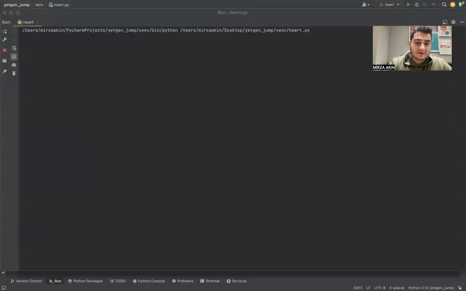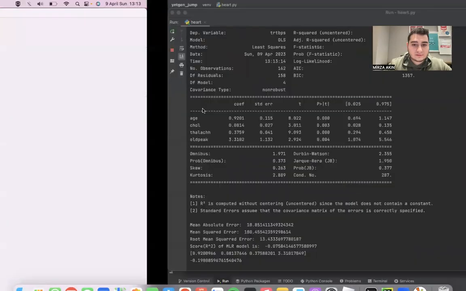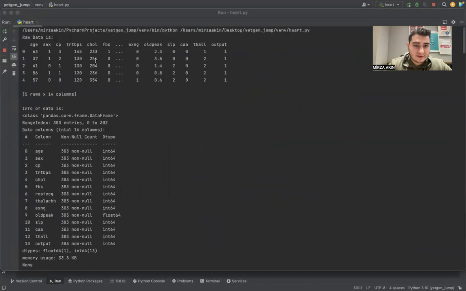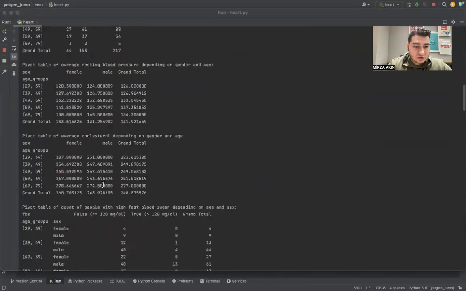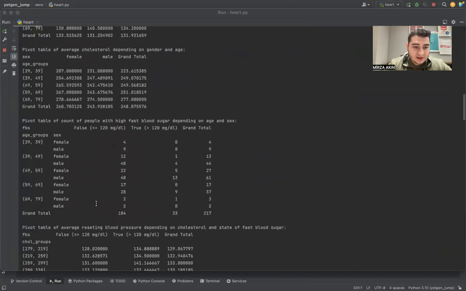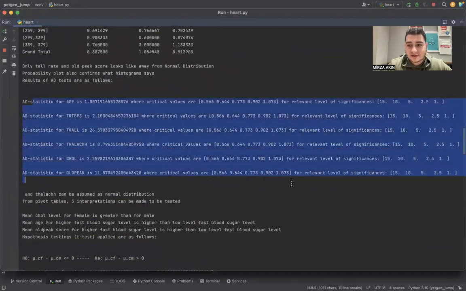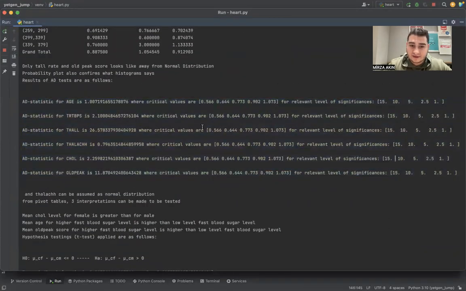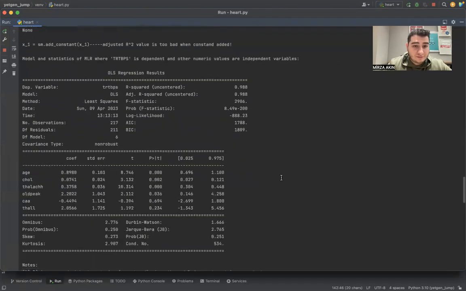Let's run it in a few minutes only. Here are the necessary tables: data, its information, clean data, and so on. Our pivot tables need to be analyzed, but I cannot express deeper because of time. Then the Anderson-Darling tests and their results, significance levels and p-values depending on critical values, where the statistic is that, and so on.